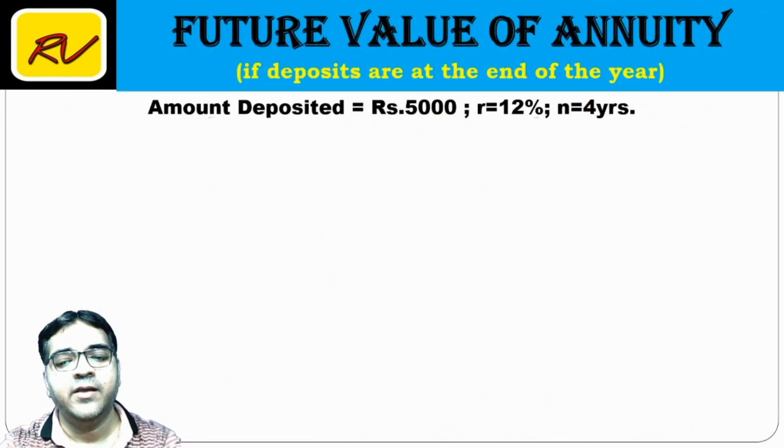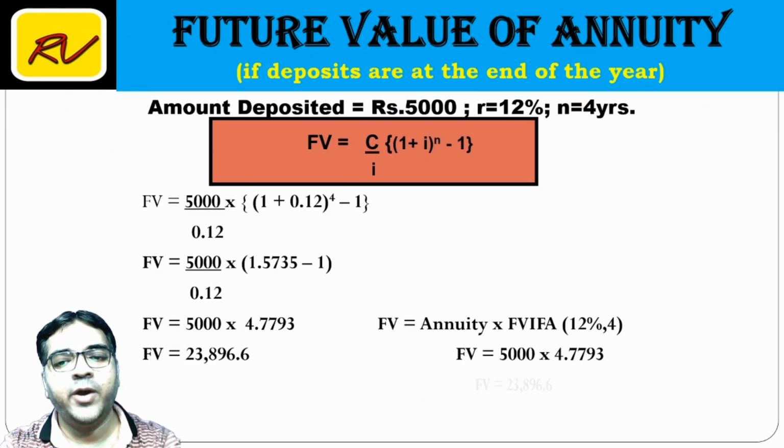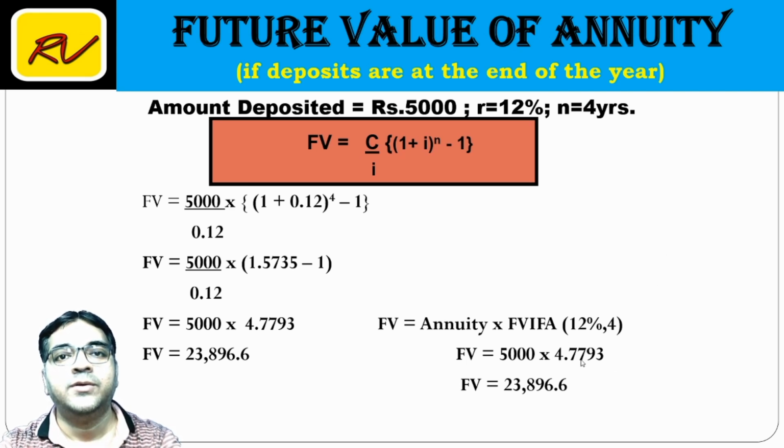This value 4.7793 is readily available in the table. So 5,000 multiplied by 4.7793, directly you get the future value.